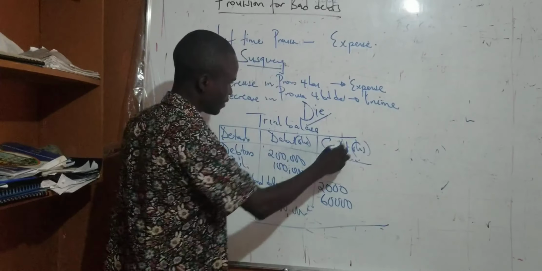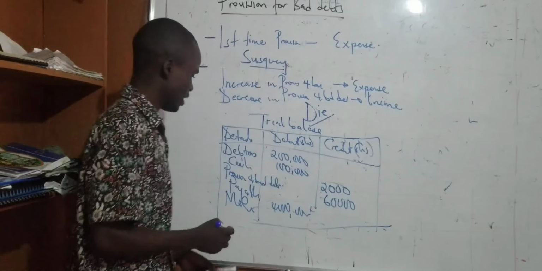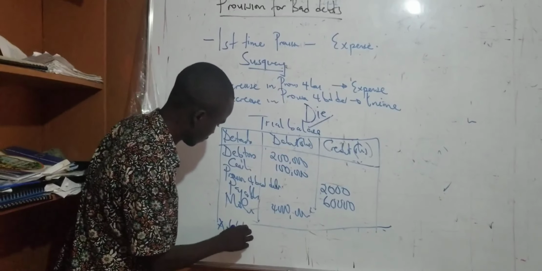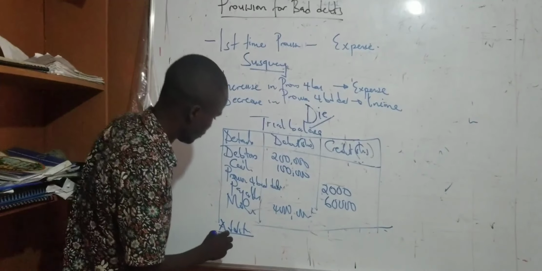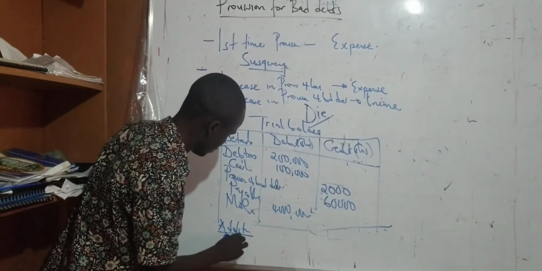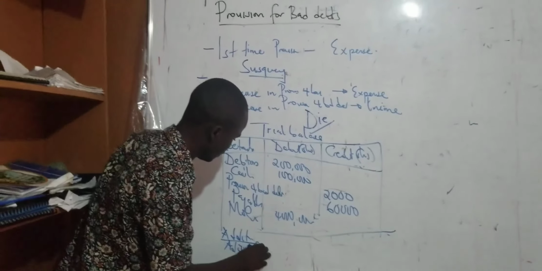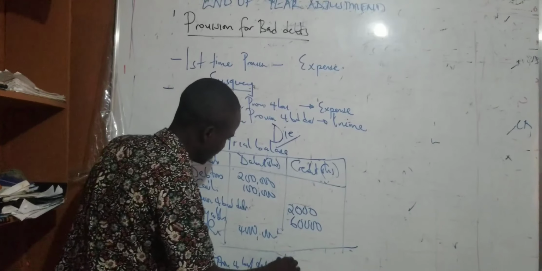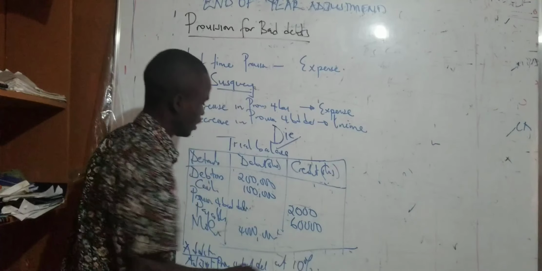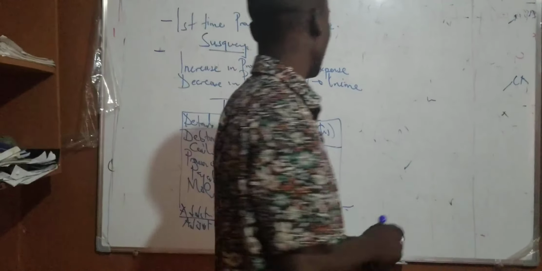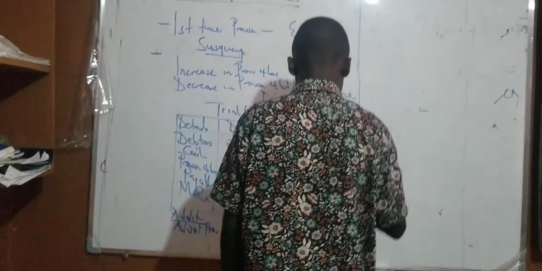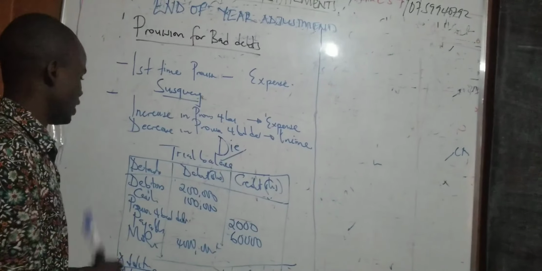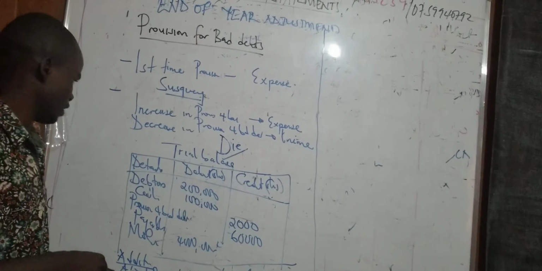Assuming that's our simple trial balance, then at the end of the year, the additional statement says: adjust provision for bad debts at 10%.